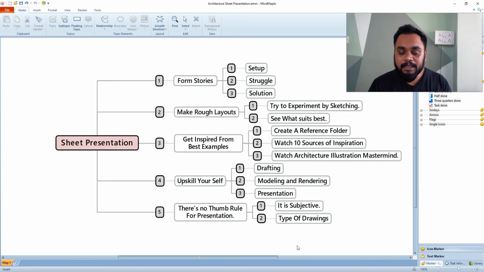Now in case you're making a view, or if you're making an architectural plan, then you might want to add colors, or you might not even want to add colors. You might want to keep it monochrome. Totally depends upon you. All right, but all of these 5 steps, if you go through them properly, you might be able to get some of the best presentations, and forming stories would help you get your verbal presentations to the next level.